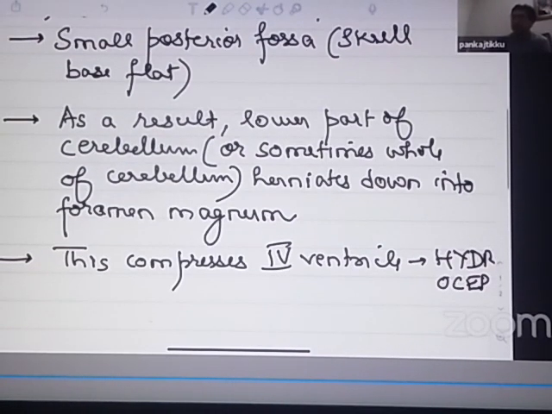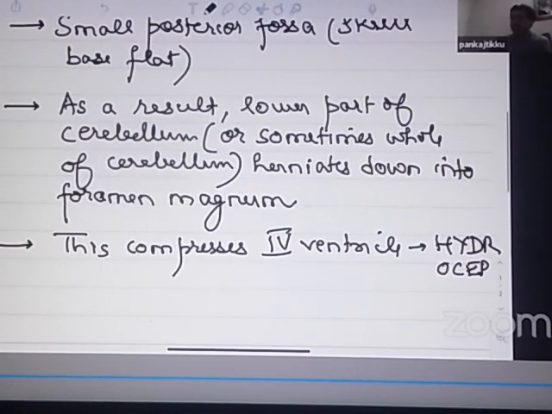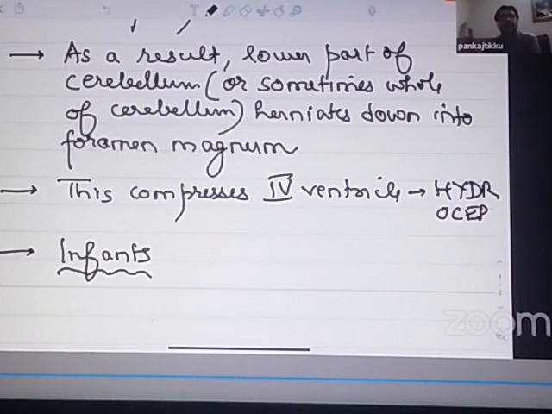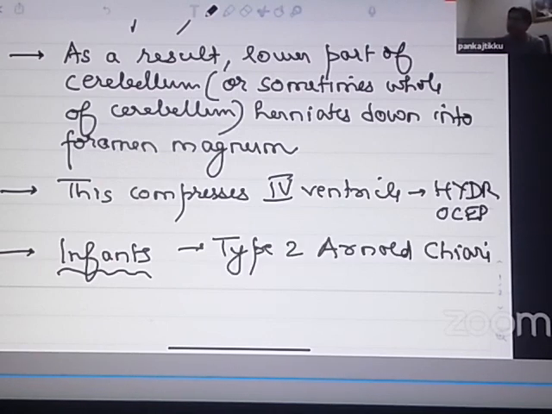So the one which is seen in infants is which type of Arnold Chiari? There are many types. I told you type 1 and type 2 are the most common, but there can be other types also, type 3 also, type 4 also. So the one which is seen in infants is type 2 Arnold Chiari, and type 2 Arnold Chiari is always associated with hydrocephalus along with a myelomeningocele.